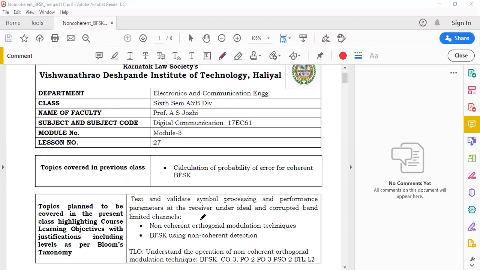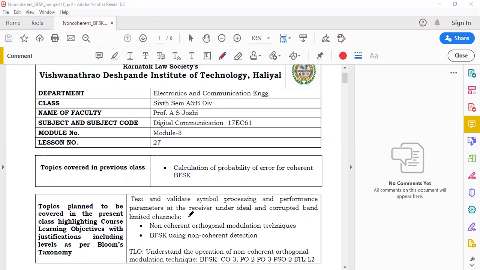That's why, in order to detect the signal, synchronous detection is used in coherent digital modulation techniques.